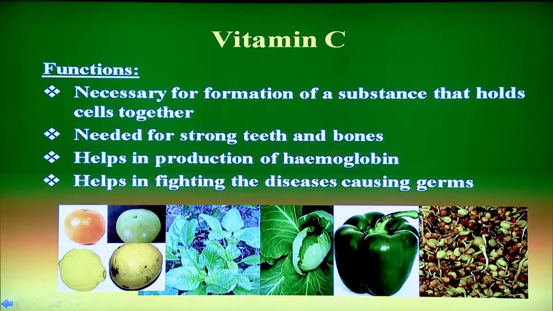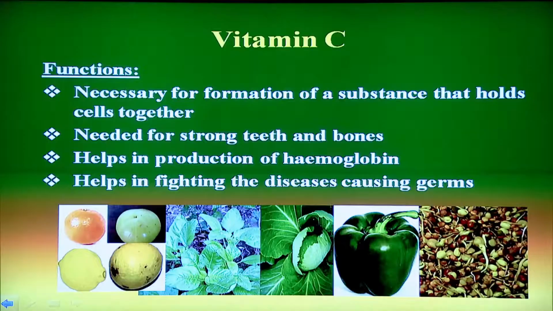The word vitamin C is very popular. It helps in making our body stronger. It helps in making our body more resistant to disease. Let us see from where we can get it. It is available in larger amounts. You can see from the left sources: orange, amla, lemon, guava, mint, cabbage and capsicum, which many people do not know about, are quite rich sources of vitamin C.